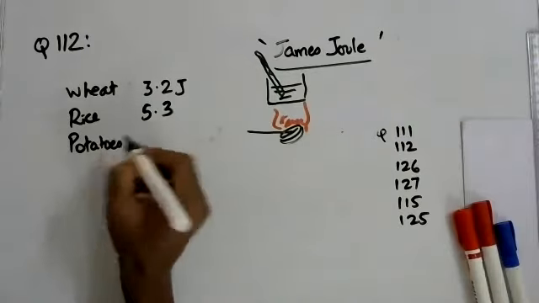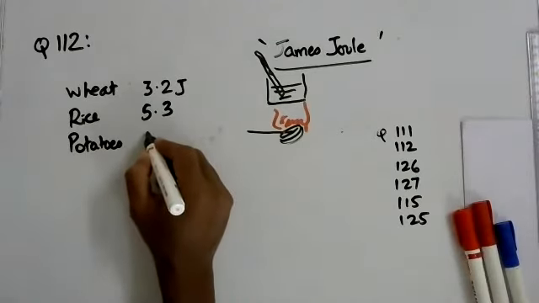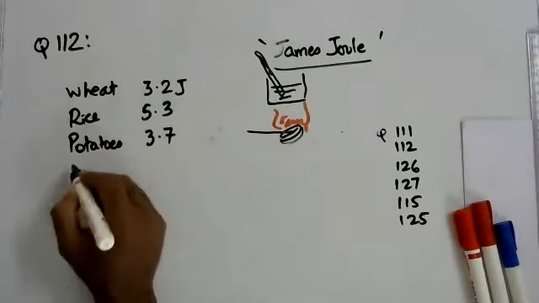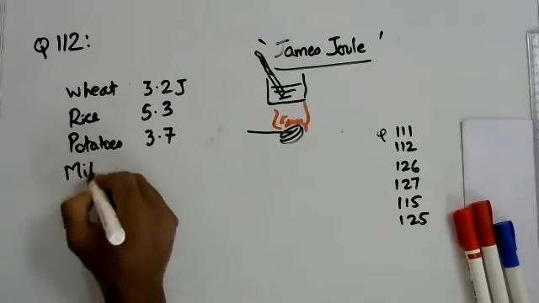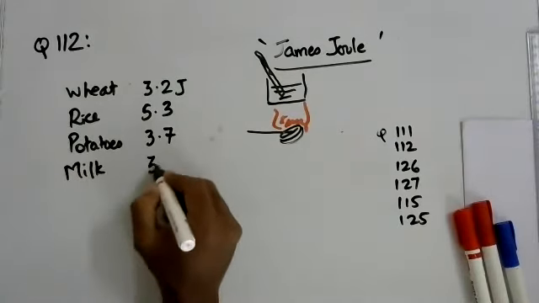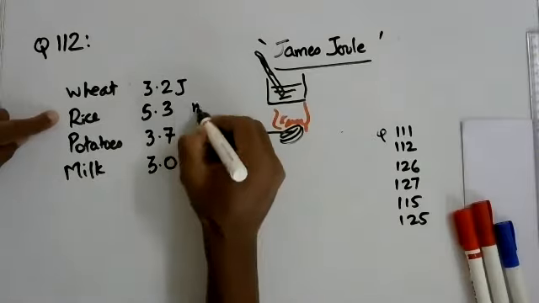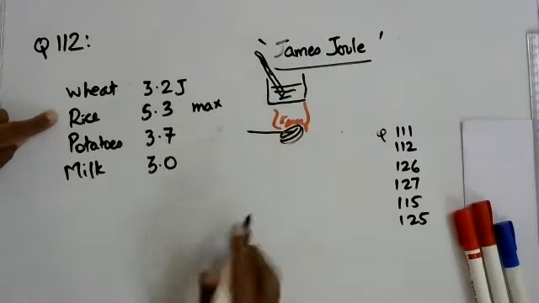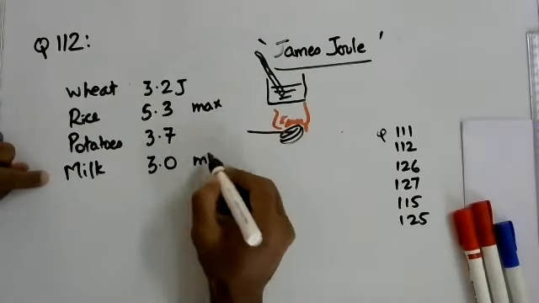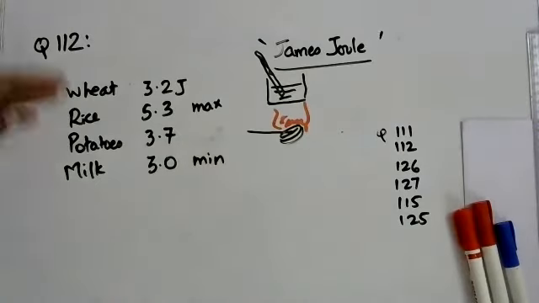Potatoes, when they are cooked, provide 3.7 joules, and milk can provide 3 joules. So the question now is which food provides the least energy and which provides the maximum? That's easy. You just have to compare it and you can see that rice provides the maximum and milk provides the minimum among these four items.